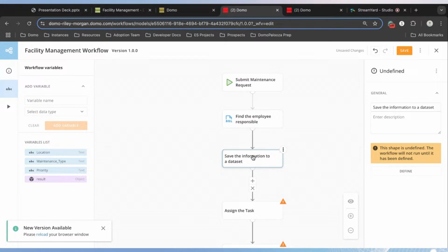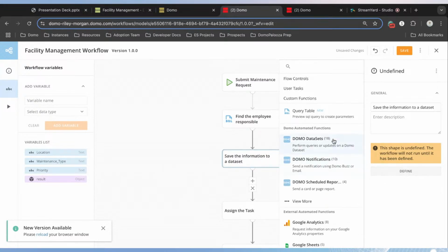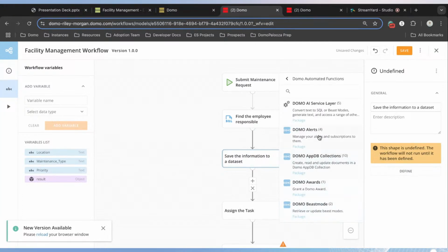So in this third tile, I want us to click on Define, and we're going to look for a function within our workflow services that works with our AppDB tool. That's going to be found under our Domo automation functions, where we can click on View More. We could search for AppDB in here, but because it's sorted alphabetically, we can see that AppDB is right in the first couple categories.